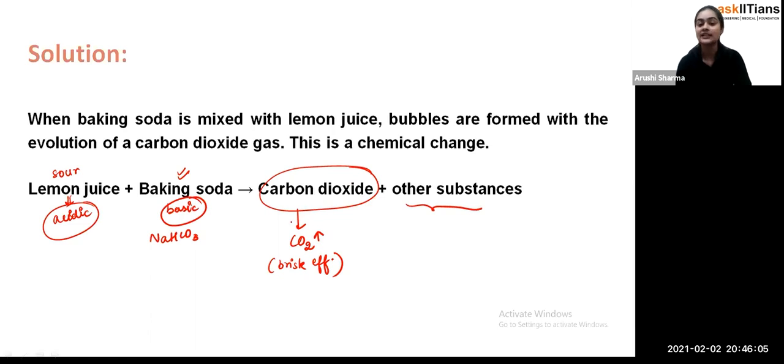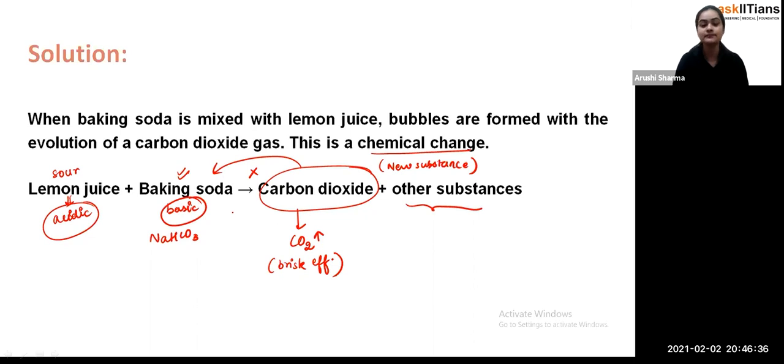And they have also asked what type of change it is. Obviously when these two undergo the reaction there is the formation of new substances, and this reaction can't be reversed. So this type of change we call a chemical change. That is why when baking soda is mixed with lemon juice, there is an evolution of carbon dioxide gas and new substances are formed, and that is why this is a chemical change.